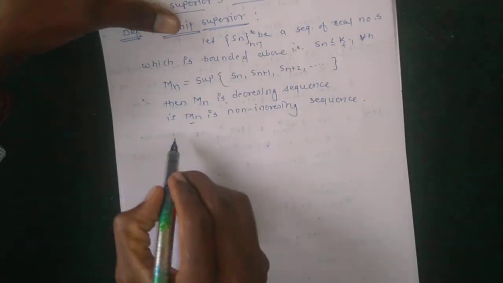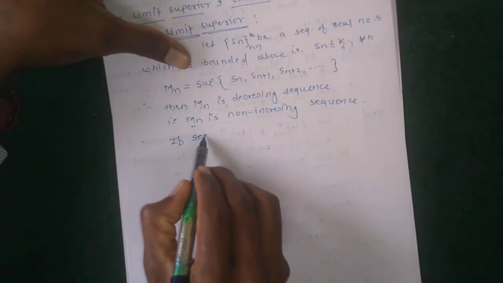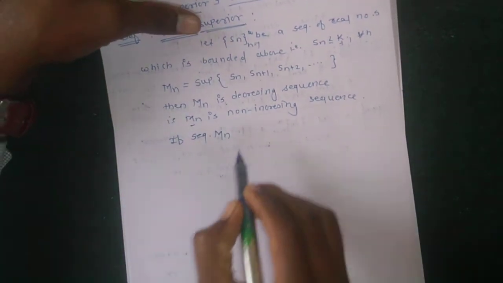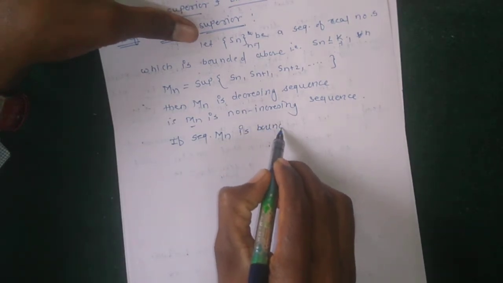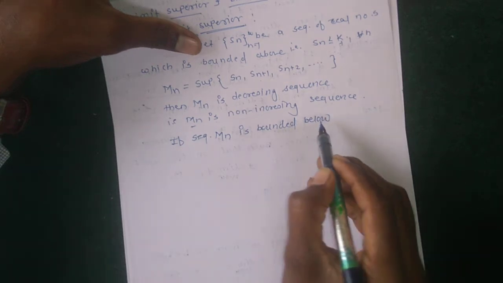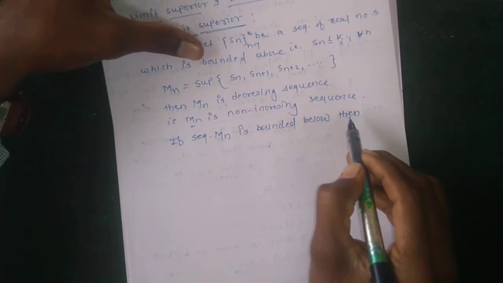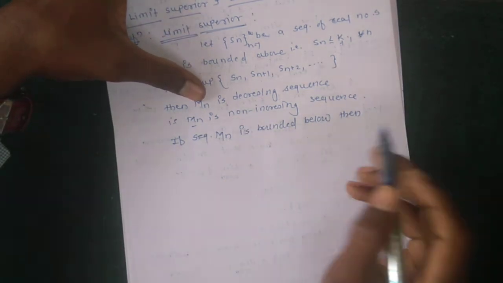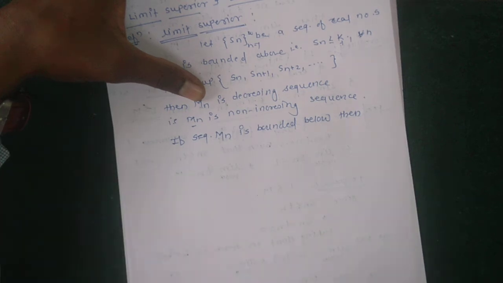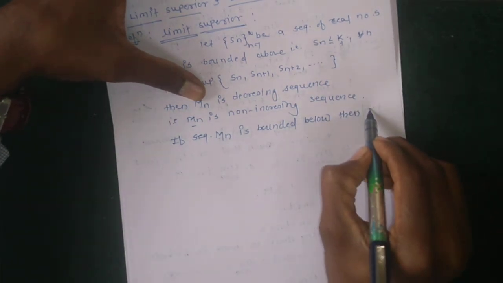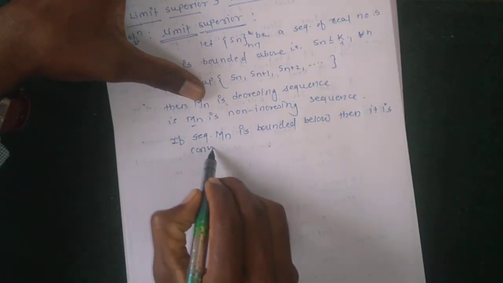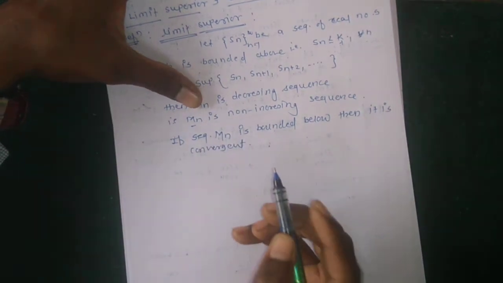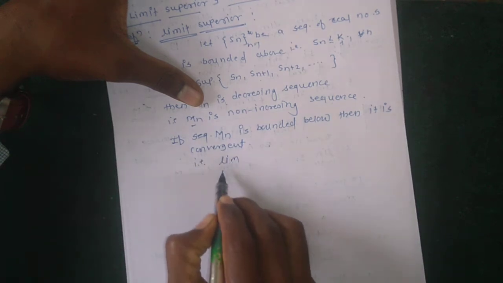So our definition is: Mn is a non-increasing sequence, and if this sequence Mn is bounded below, which is non-increasing, meaning decreasing, and bounded below, then it is a convergent sequence, that is, its limit exists.